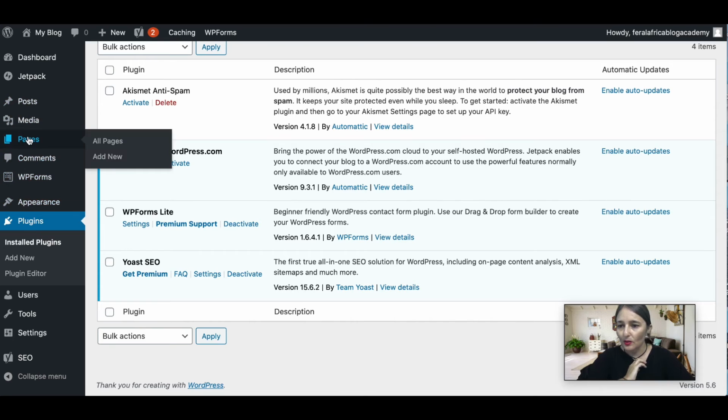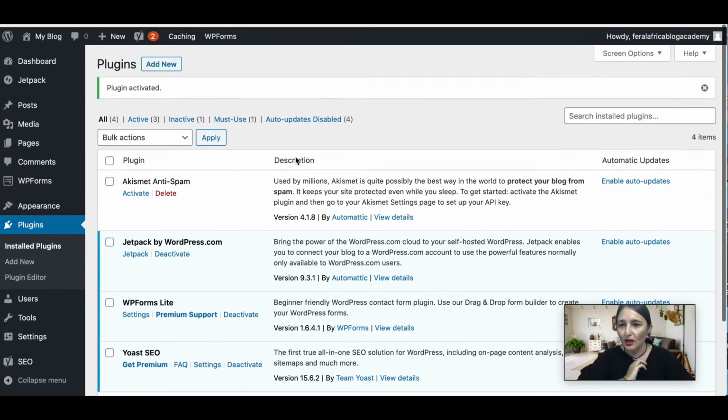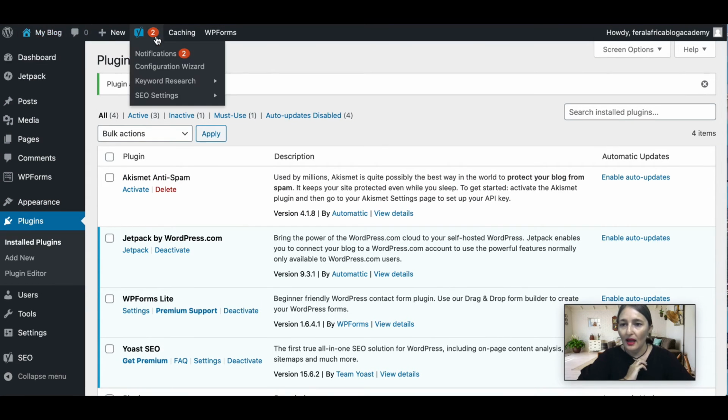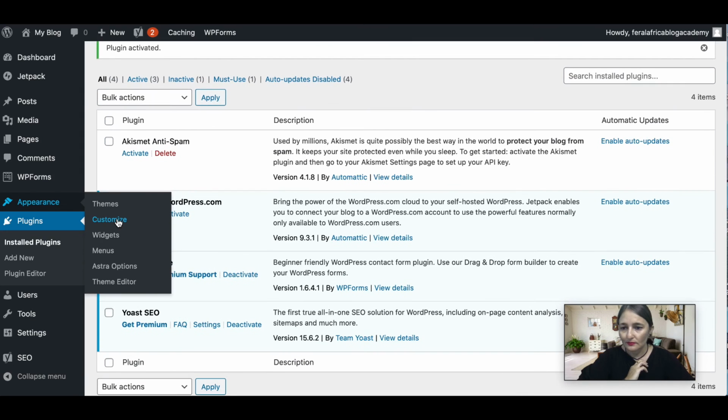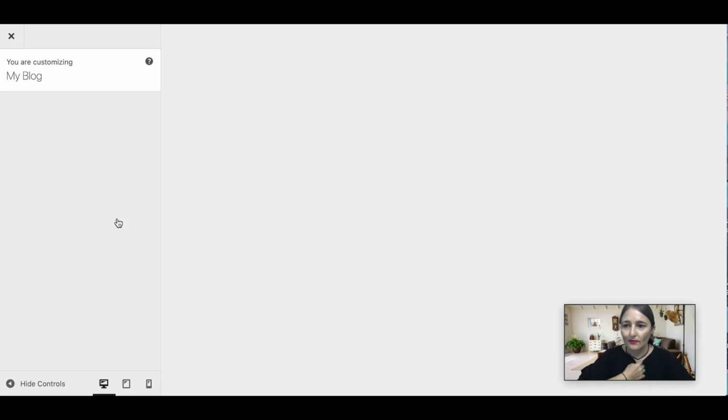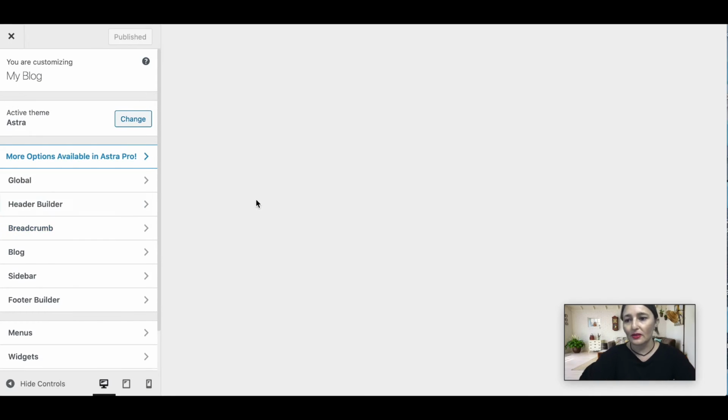Alright, so the next thing we want to do is customize our blog. So we're going to go back to Appearance and click here on Customize. Your page should look something like this.